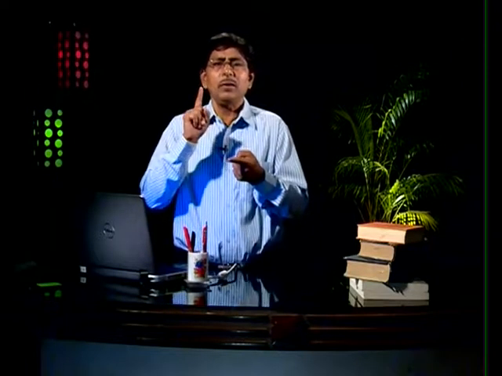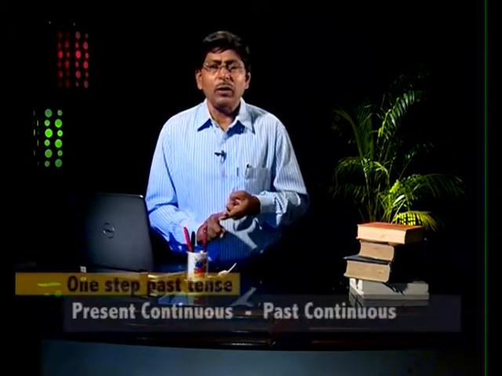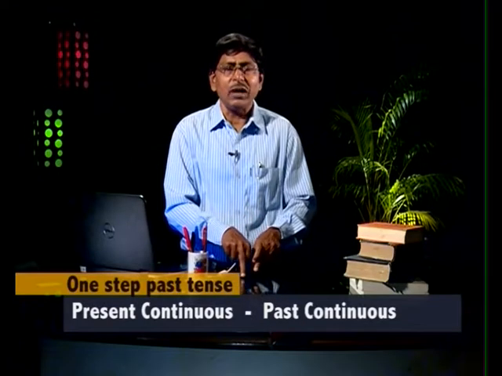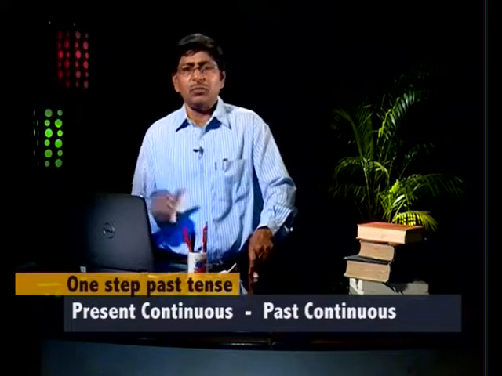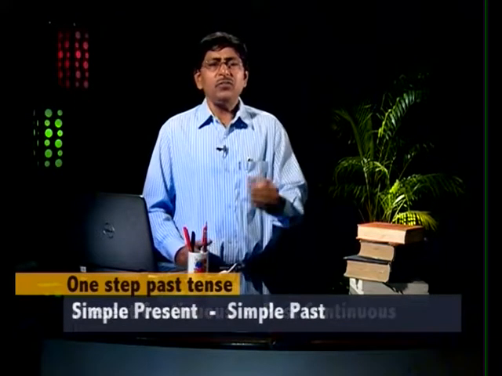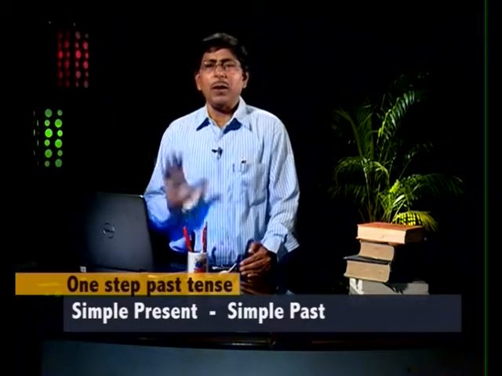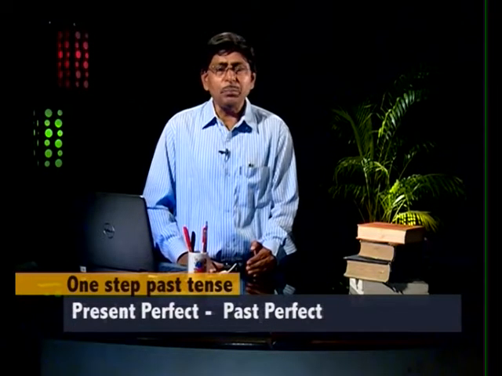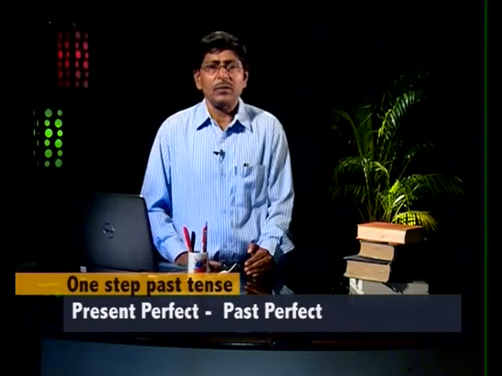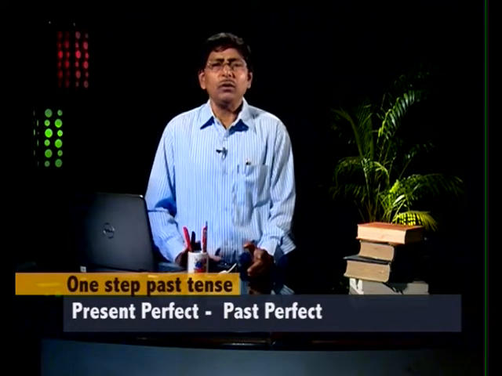What is this one step past tense? While lifting inverted commas, we use this one step past tense formula. It means if the sentence is present continuous, it becomes past continuous. If it is simple present, it becomes simple past. Present perfect becomes past perfect, and so on and so forth.